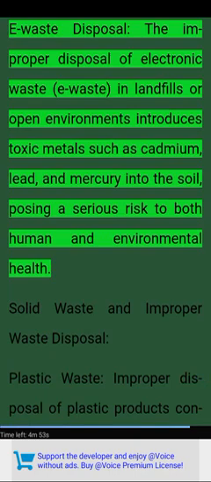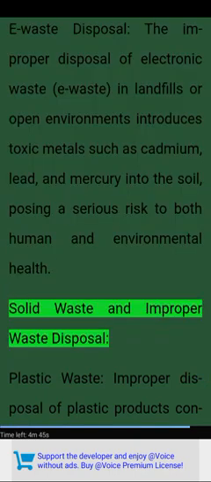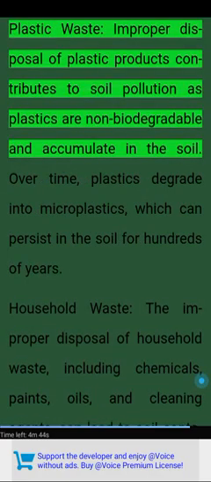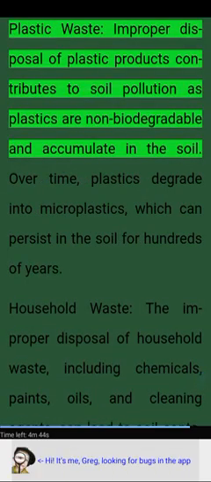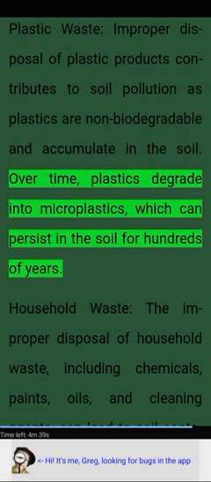E-waste disposal. The improper disposal of electronic waste, e-waste, in landfills or open environments introduces toxic metals such as cadmium, lead, and mercury into the soil, posing a serious risk to both human and environmental health. Solid waste and improper waste disposal. Plastic waste. Improper disposal of plastic products contributes to soil pollution as plastics are non-biodegradable and accumulate in the soil. Over time, plastics degrade into microplastics, which can persist in the soil for hundreds of years.